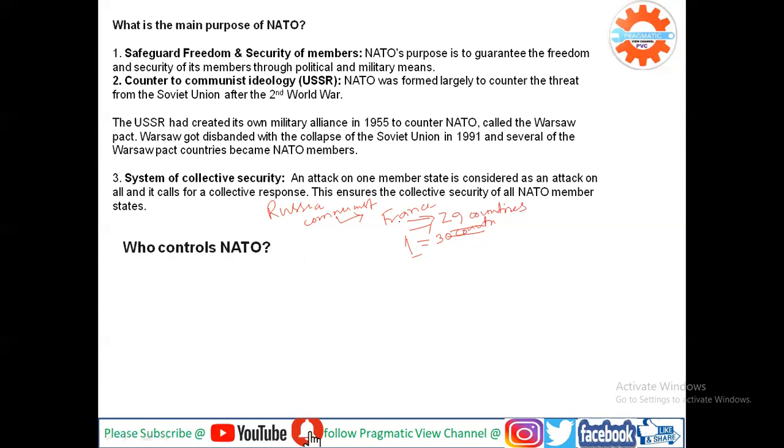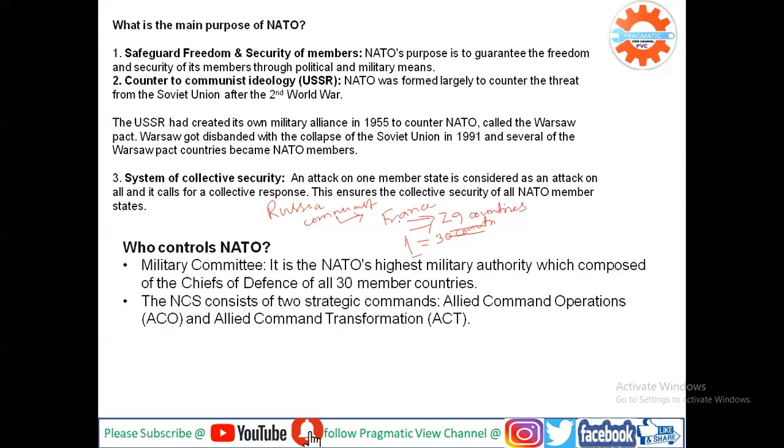And now, who controls NATO? The military committee is NATO's highest military authority, composed of the chiefs of defense of all 30 member countries.